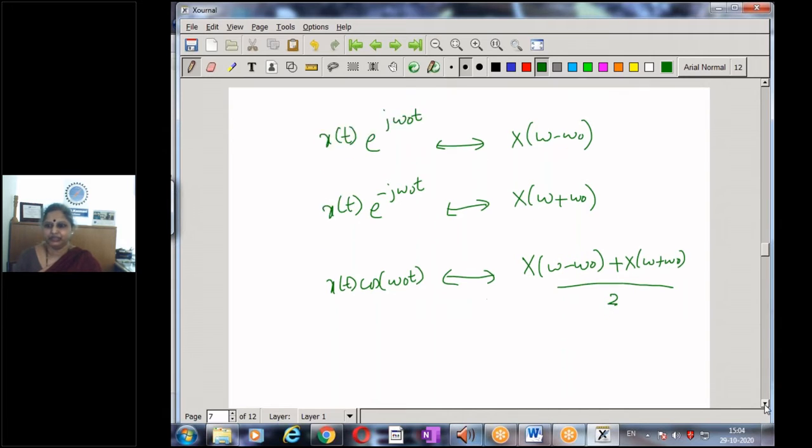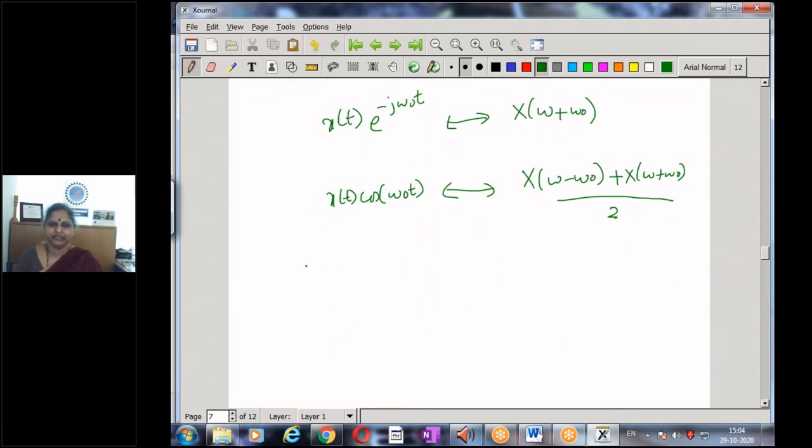So for example, if I want to understand this property, let us take a signal x of t which has a Fourier transform. Okay, I think we'll take a specific example to understand this property.